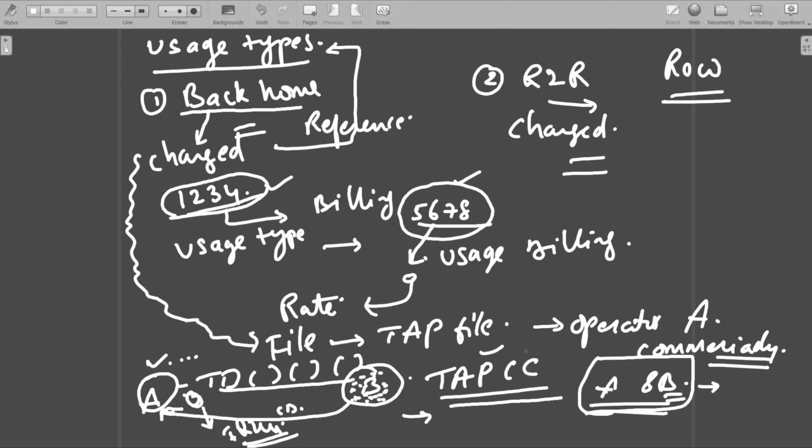Once that TAP CC is issued, there will be a commercial launch, based on the agreed date between the two operators, and the network opens, and all subscribers of network A will be able to use network B seamlessly for making different kinds of calls and using different types of services. Hope this is clear.